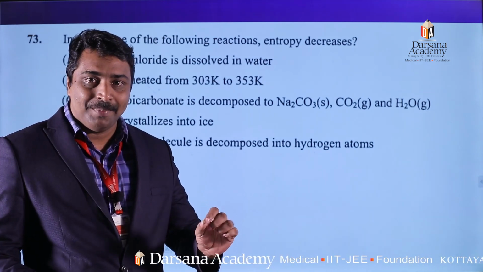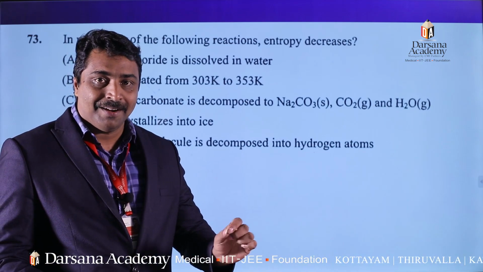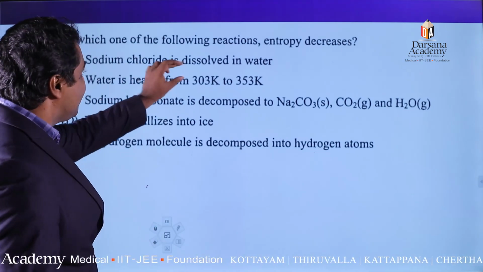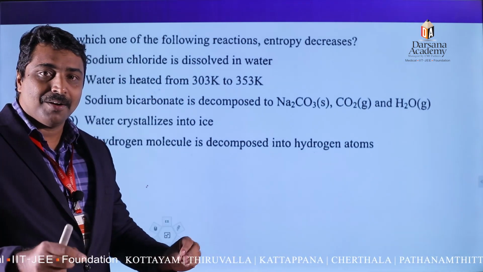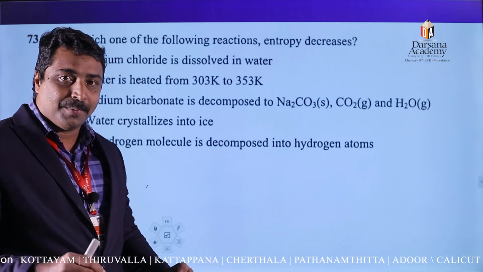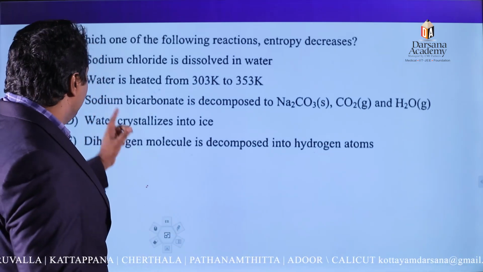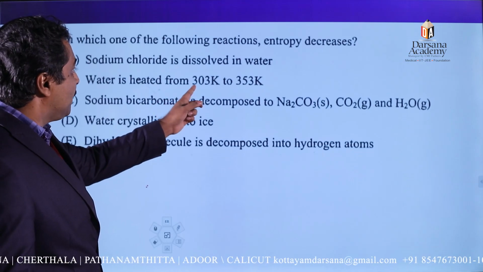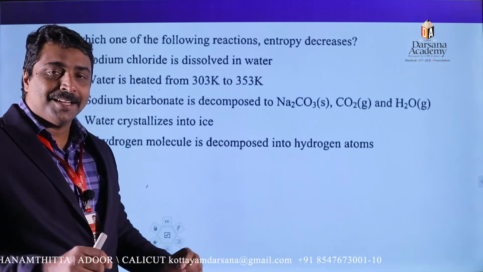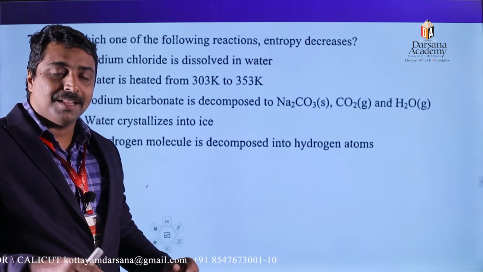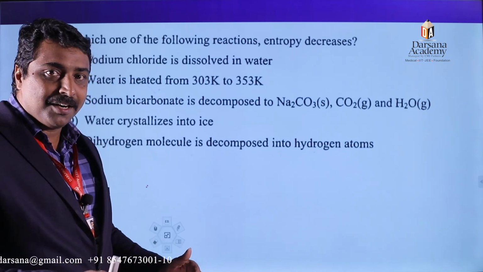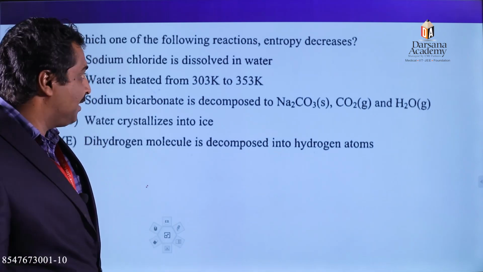We know that entropy means degree of randomness. Entropy decreases in which case? Sodium chloride is dissolved in water. When sodium chloride is dissolved in water, it is split up into Na plus and Cl minus. In the case of water heated from 303 to 353 Kelvin, when the temperature increases, the randomness increases.